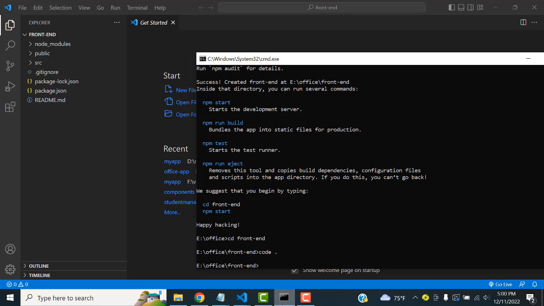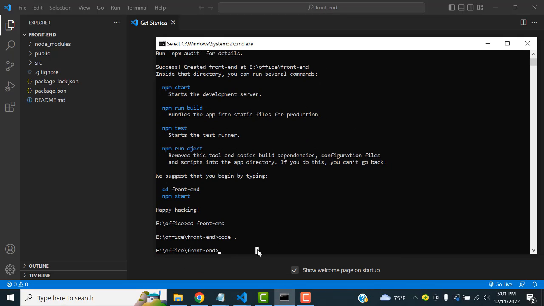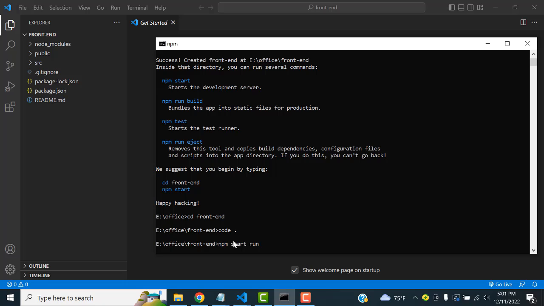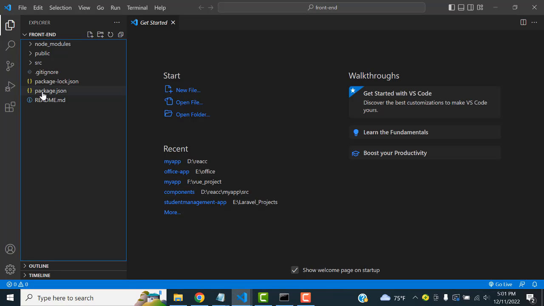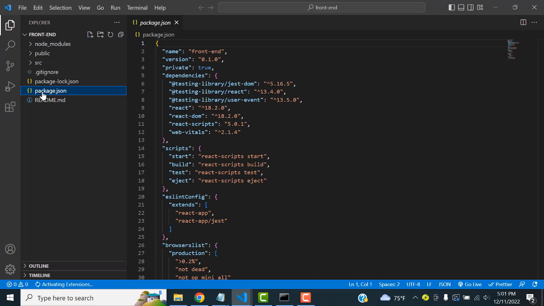Now if you want to run this project, you have to type the command npm start. You type this one, or you can type npm start. It will be running. Okay, it's simple. You can go to the package.json.